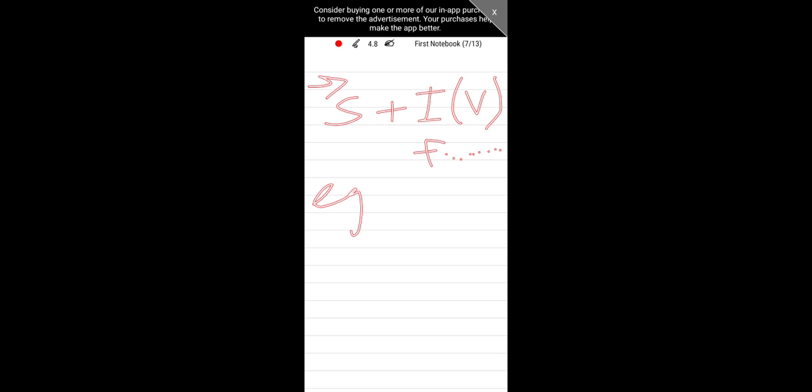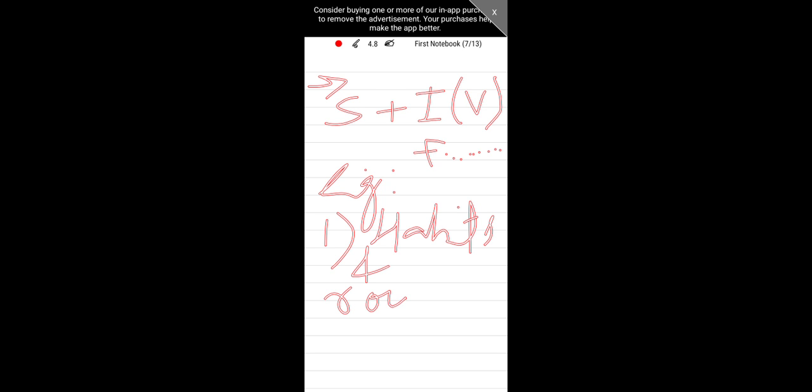I have given the main three uses of this very tense today. The first was habits and routines. Whatever habits and routines you have in your life, you will always express them in simple present tense. I have given few examples on the previous page, like I drink tea every morning, I go to school every day. One more example was Ravi usually has dinner at 8:30 p.m. This was the first use. Whatever habits and routines you have in your life, you will express them in simple present tense.